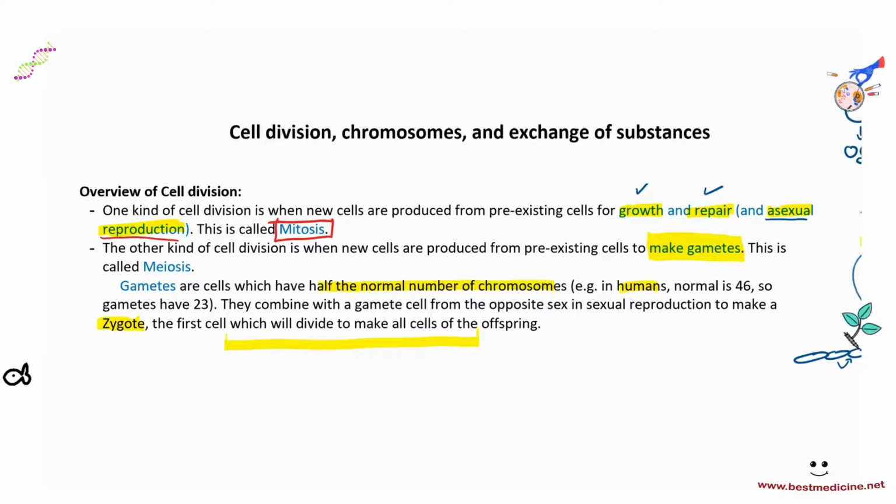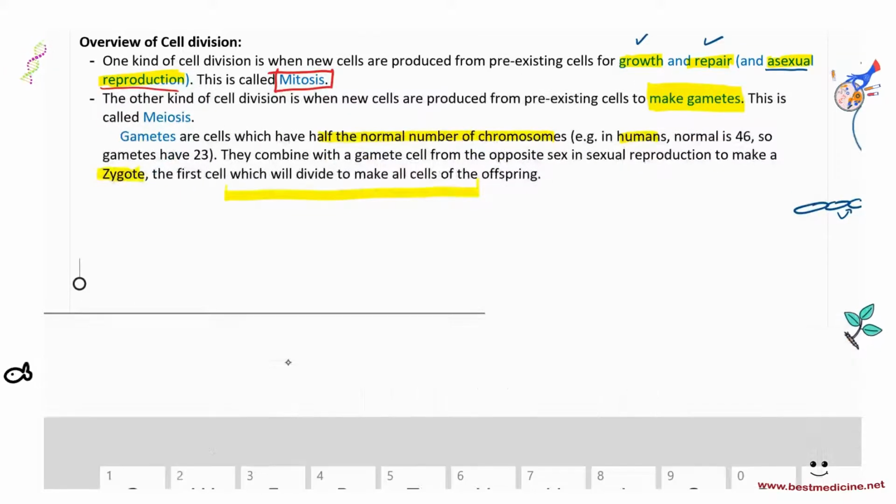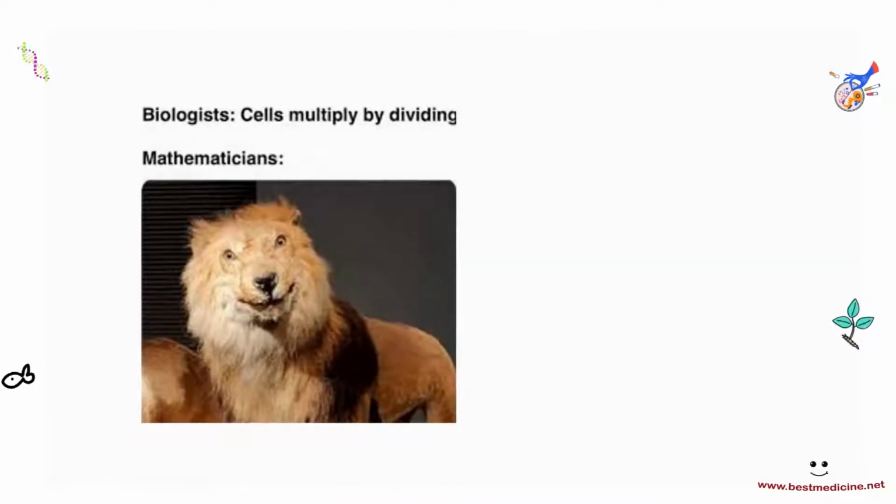And yeah, so that's the introduction to this chapter, and we get our first meme. So let's have a look. Biologists: cells multiply by dividing. Mathematicians: